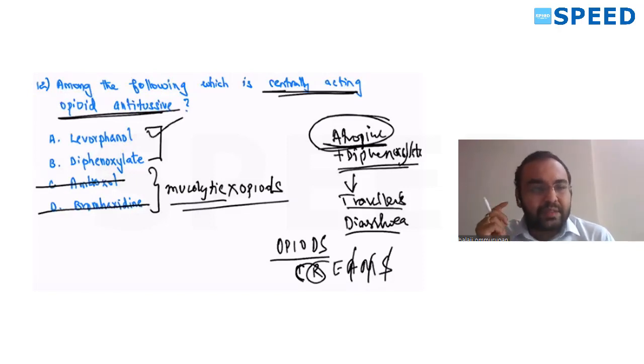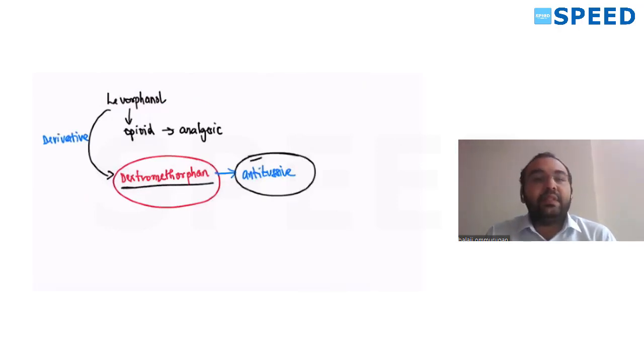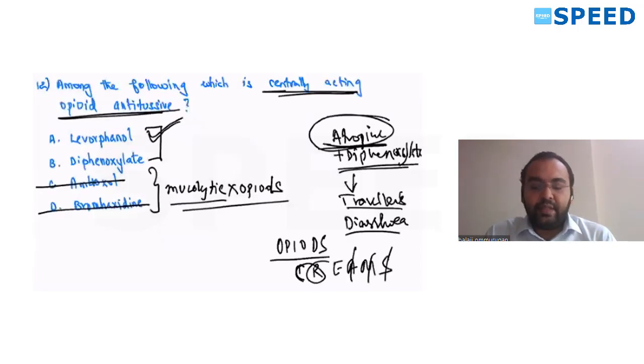But everybody thinks, sir, levorphanol is an analgesic of choice. It is not an antitussive. So this levorphanol gets metabolized to dextromethorphan, which is an antitussive. So dextromethorphan is a derivative from levorphanol. So very cleverly these people have asked it. So go for the option levorphanol.